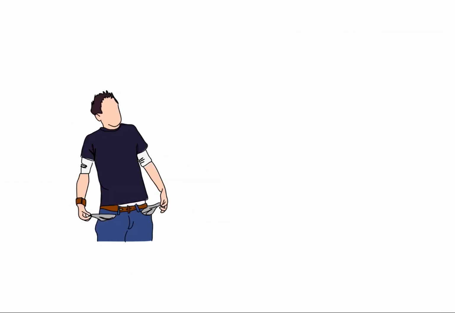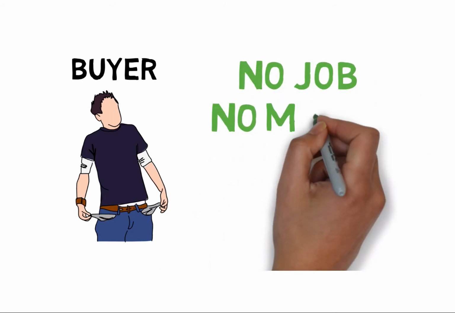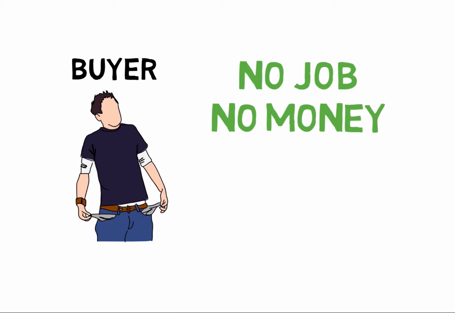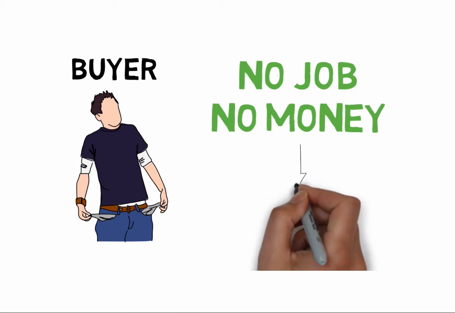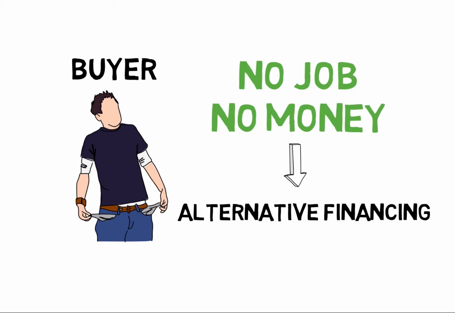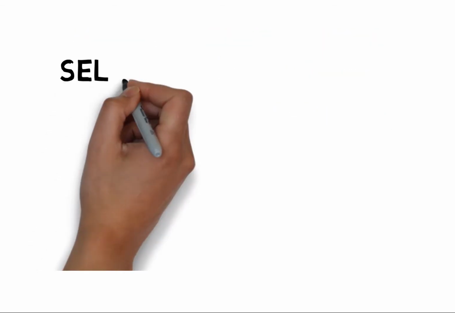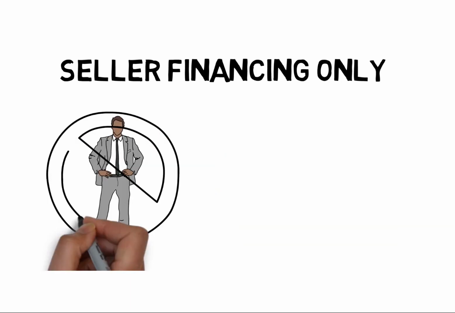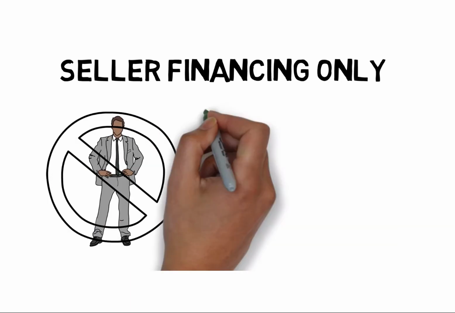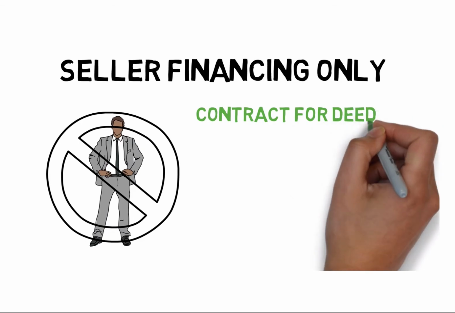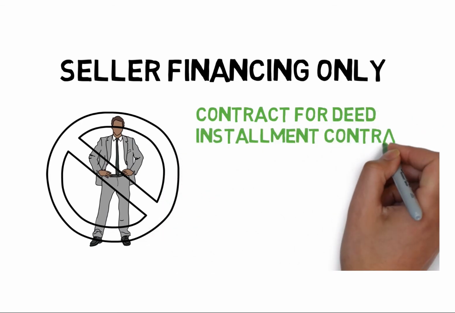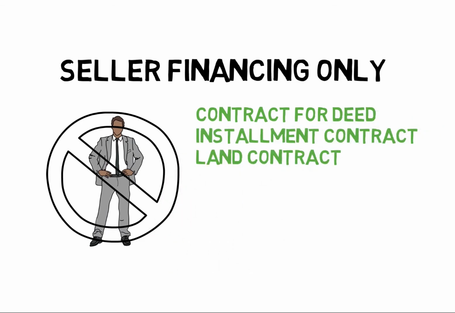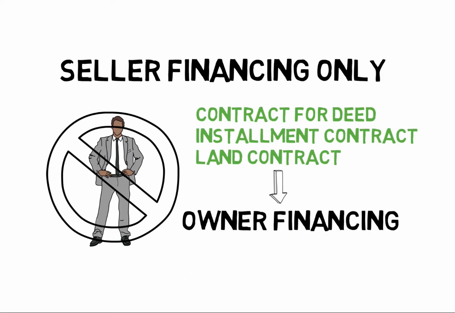What happens when a buyer walks into a real estate agent's office and says, "I'd like to buy a house, but I have no job and no money"? At that point, regular financing won't work for us, so we have to look at some alternative financing, one of which is where we have seller financing only. That is, there will be no regular lender involved. We call this document either a contract for deed, an installment contract, or a land contract. Any of the 3 terms mean the same thing, which is owner financing.